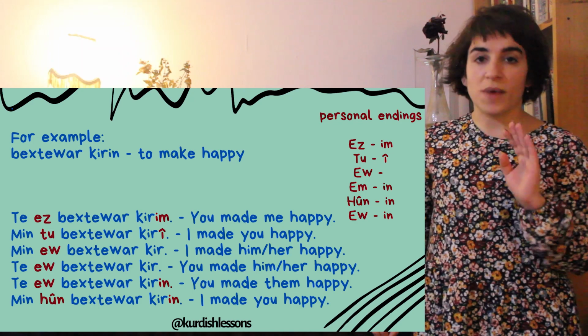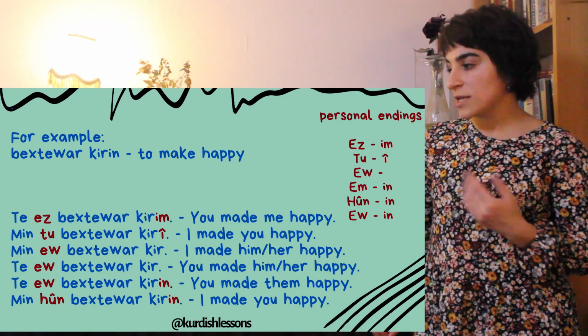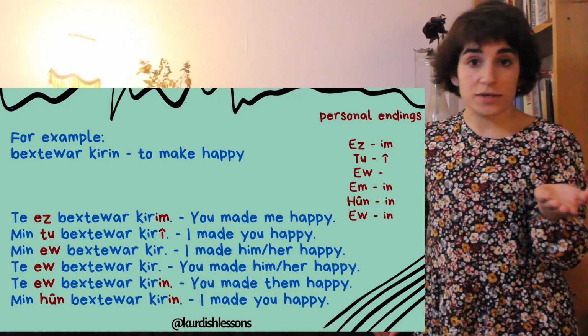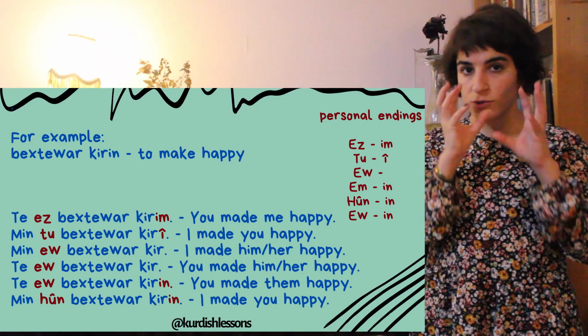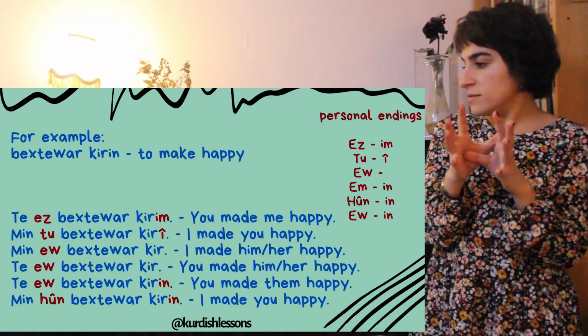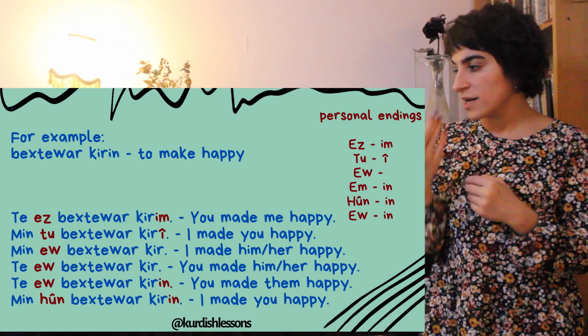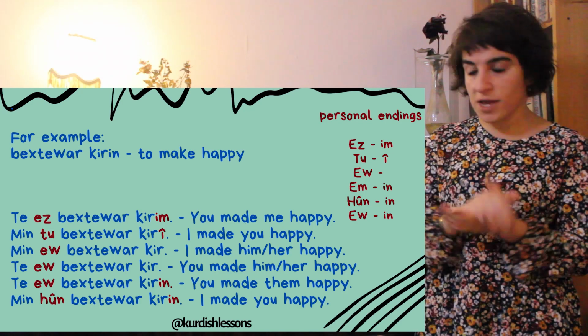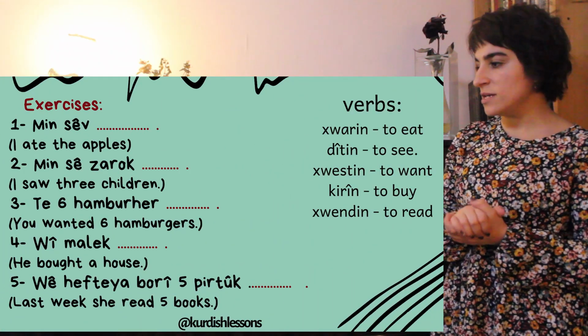So "men tu bahtawar kiri," I made you happy. "Men au bahtawar kir," I made him, her happy. "Men au bahtawar kirin," so plural au. "Te au bahtawar kirin," you made them happy. "Men hun bahtawar kirin," I made you happy.